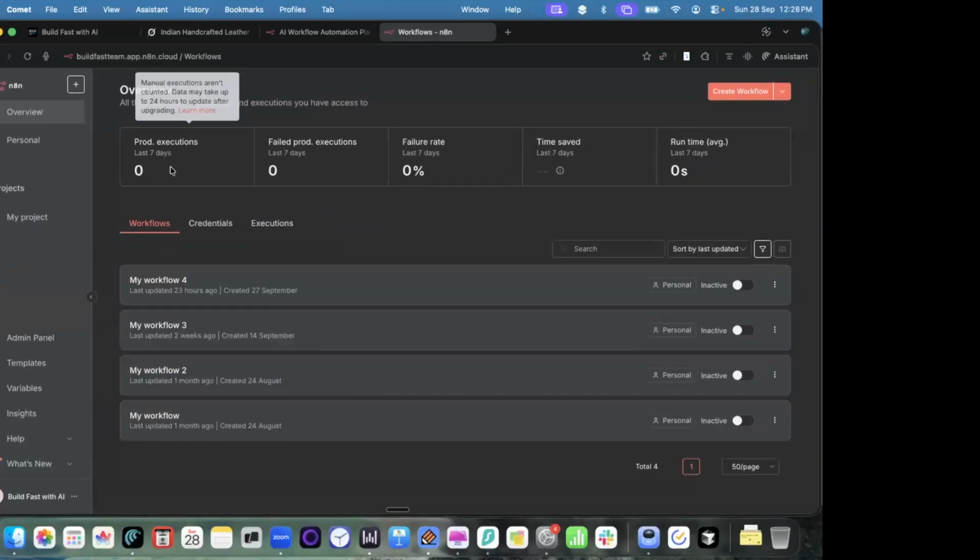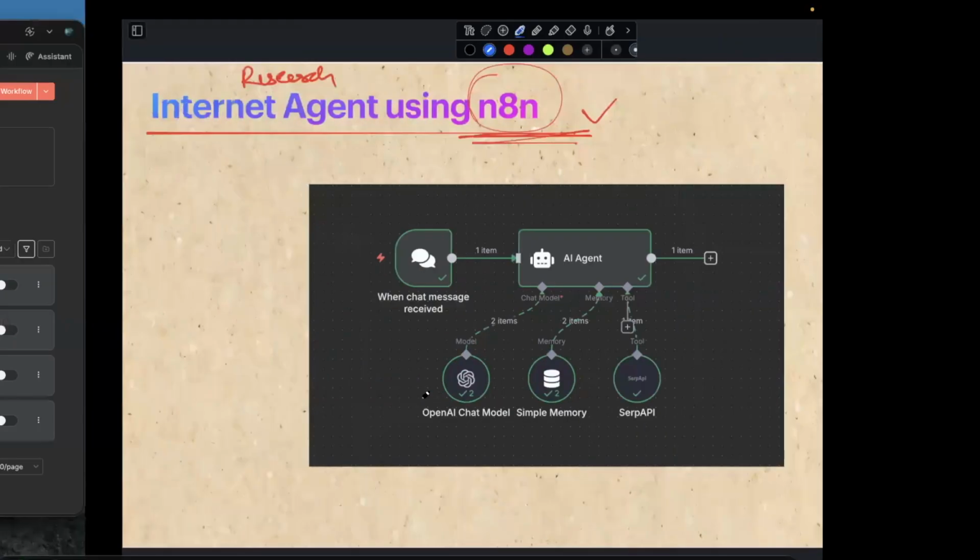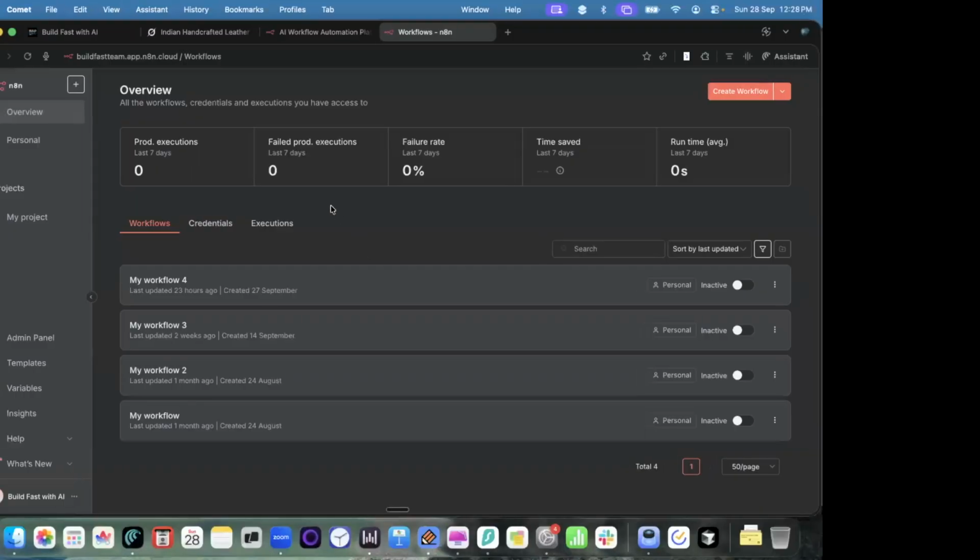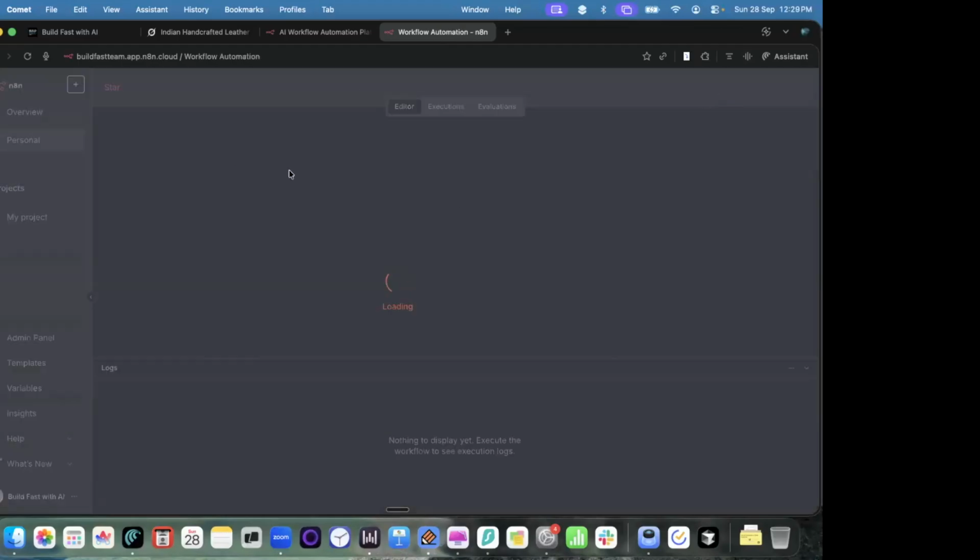You can see I have some automations created already. I'll try to show you how you can create a research automation using n8n. This is slightly similar to make.com, but it has a different form factor and different features. More or less it is very similar to make.com, but it has slightly more agentic features. Let me show you what I mean. Just like we created a scenario in make.com, we can create a workflow within n8n.